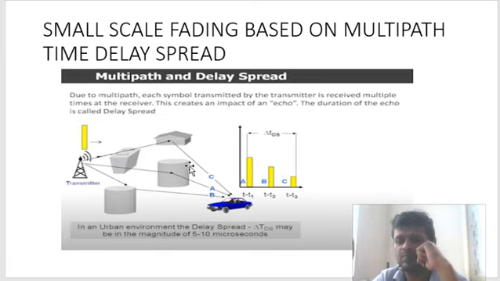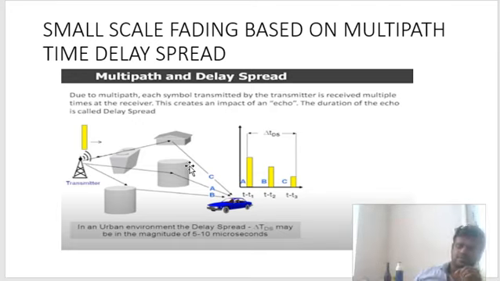There will be fading because there will be signal fluctuation. Whenever there is a signal fluctuation, we say that fading has occurred.